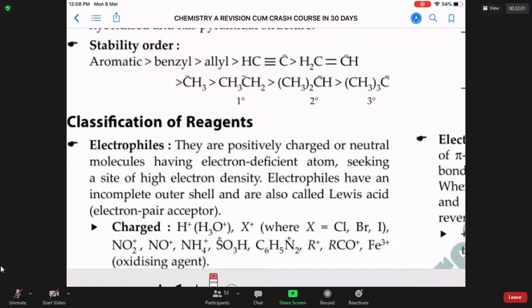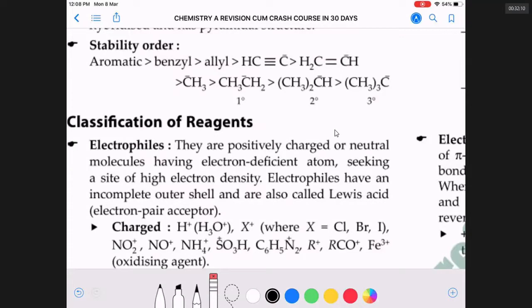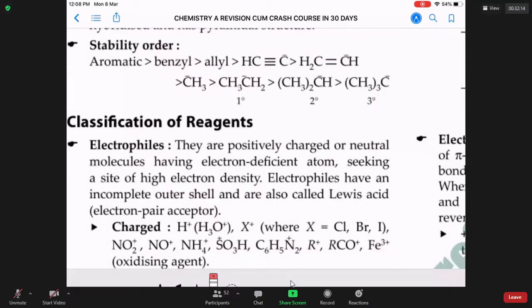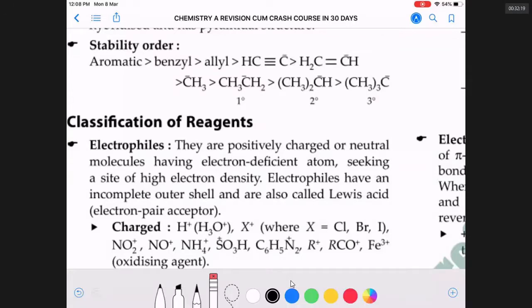Now let us look at some reagents. If the reagent is carrying a positive charge and willing to attack a negative center, then this is called an electron lover. Electron lover means electrophile. See the list of electrophiles. Electrophiles usually carry a plus charge.